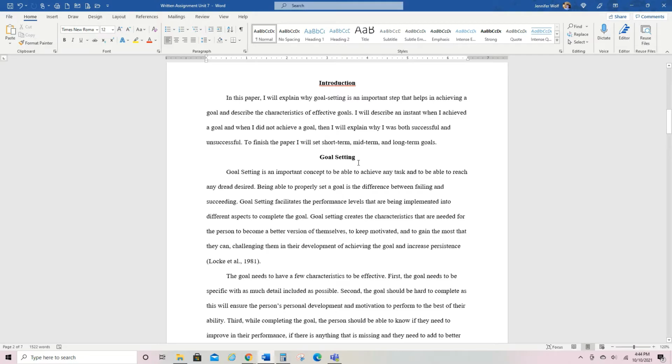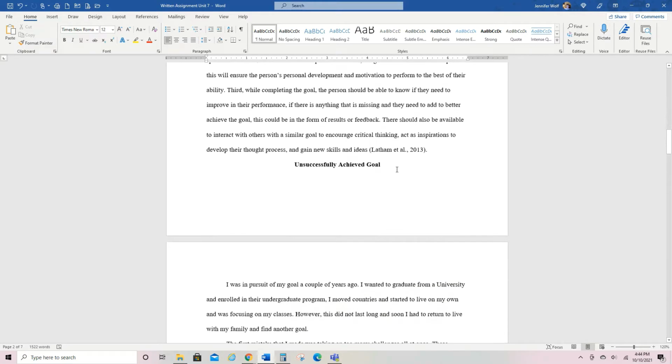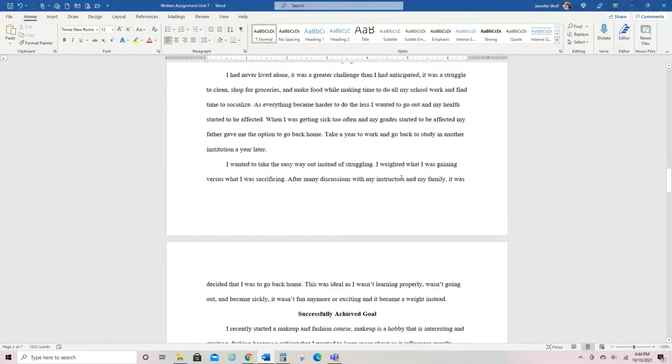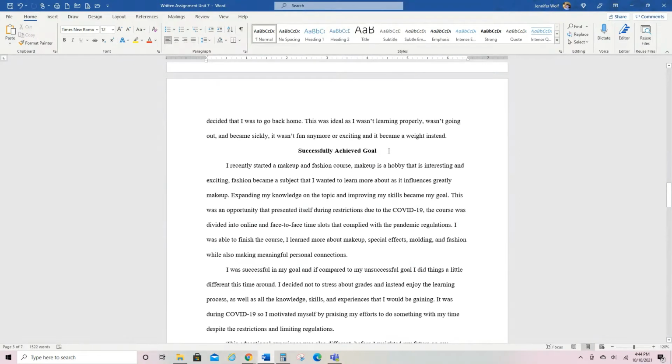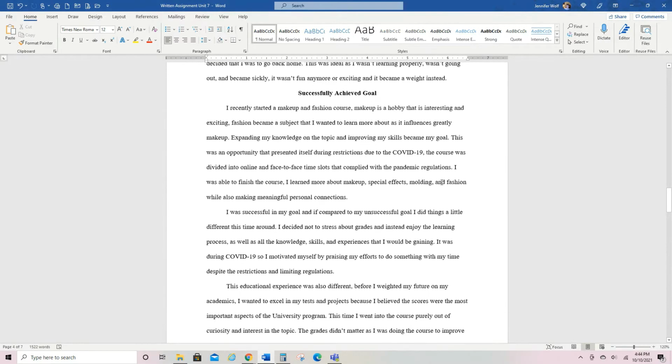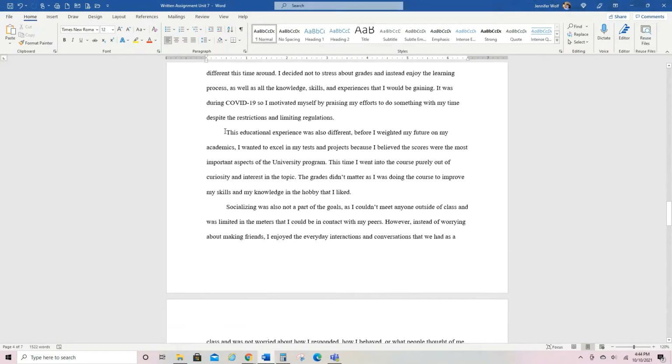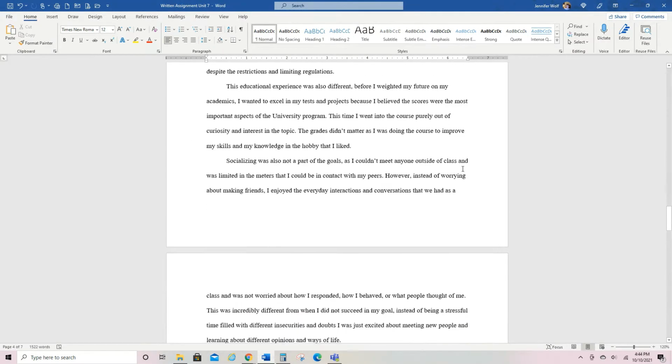So it's sort of saying, okay, I'm going to talk about goal setting. Now I'm going to talk about an unsuccessfully achieved goal. Now I'm going to talk about a successfully achieved goal. So you really need to use headings to help guide your reader. Okay, so here we just go through our paper again, noticing the indented paragraphs.